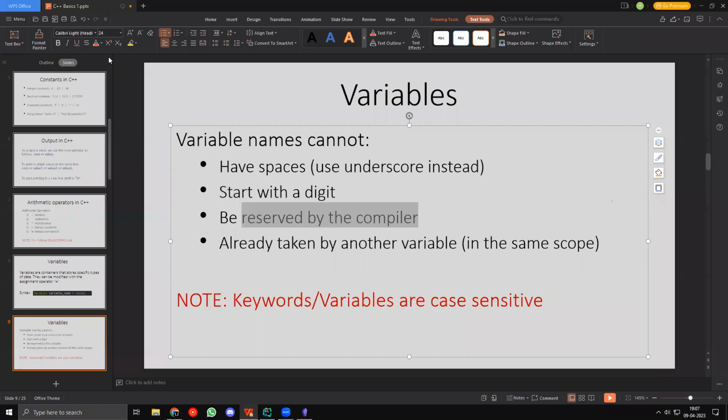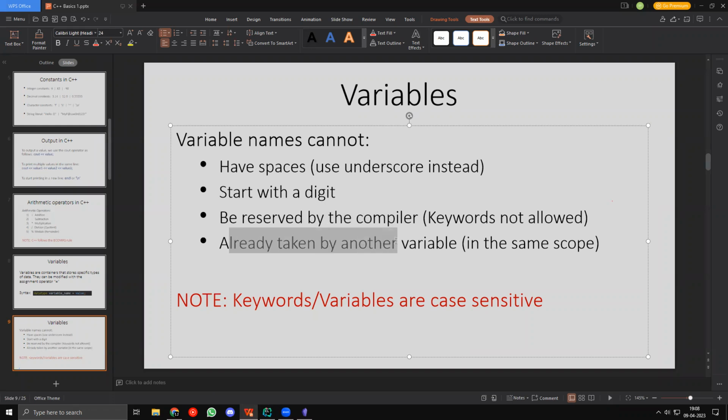Keywords. Yes, that's right, Manohar. So anything that's already reserved by the compiler basically means that it's a keyword. So actually, let me add that here. Keywords not allowed. Okay. Now the final thing is that the variable name cannot actually be taken by another variable.